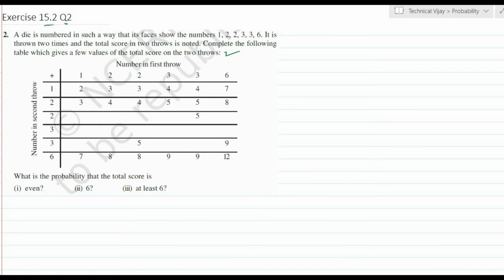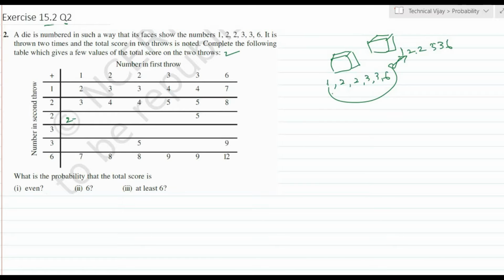In this way, here 2 dice are there, both dice. Here they have written 1, 2, 2, 3, 3, 6, and the same 1, 2, 2, 3, 3, 6. Both dice have been thrown as we have written in the last exercise: 1 with 1, 1 with 2, 1 with 3, 1 with 6. Like this we have to make a combination, and that combination is given here.